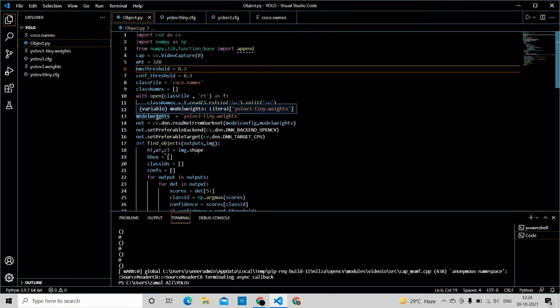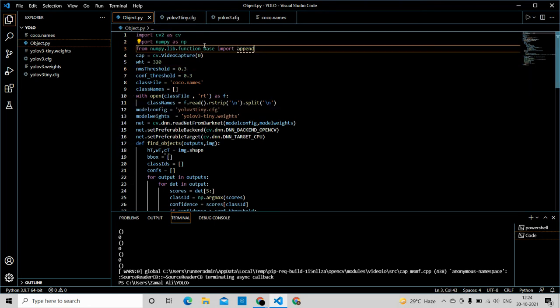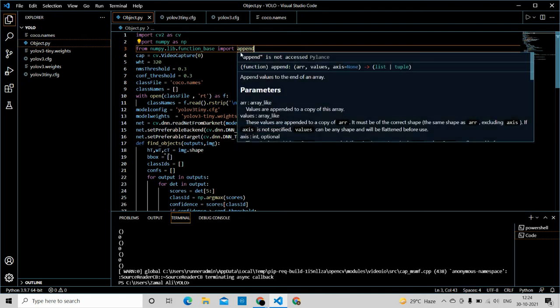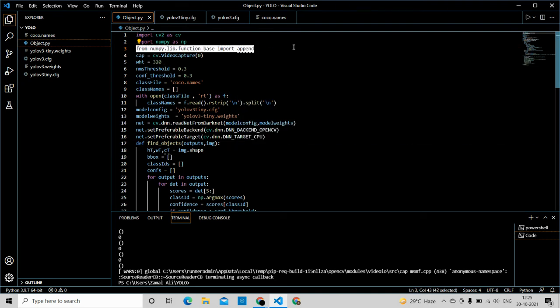Let me take you through the program. First we are installing these libraries that are important. I cannot use list comprehension append function here because I'm getting a numpy array. You will not be able to append using list comprehension with a numpy array because it's a completely different form of matrix. Now we are just running the video.